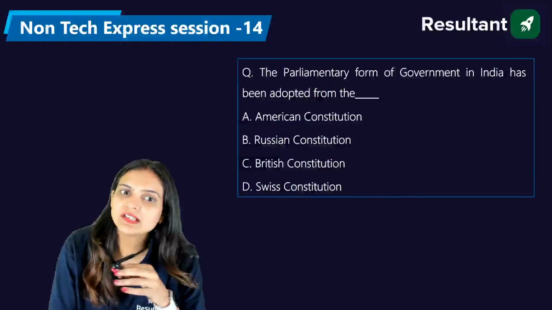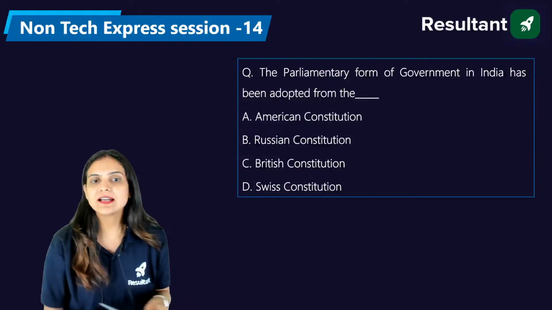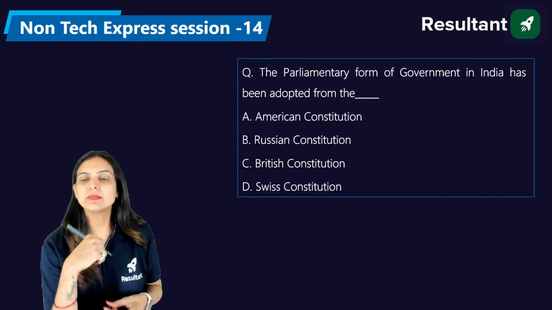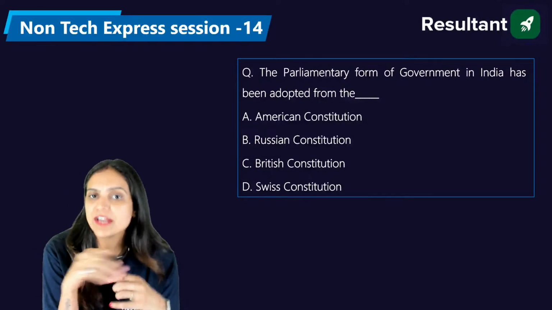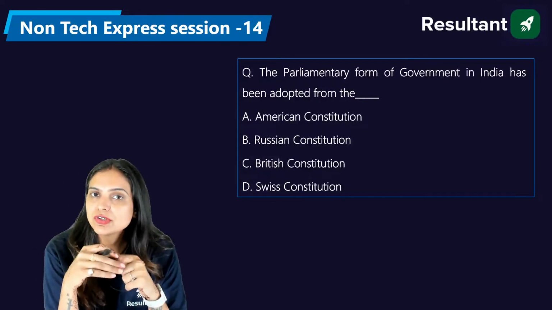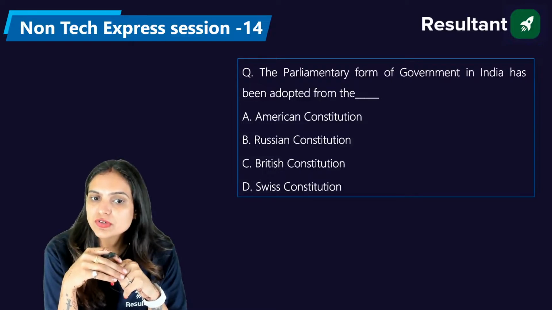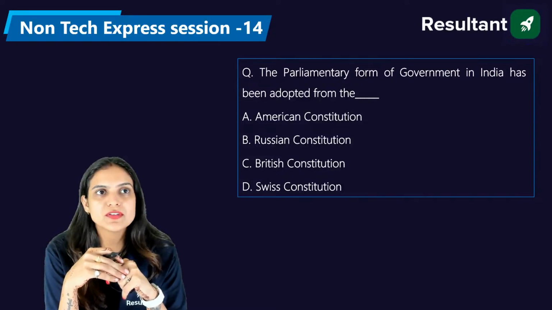Now we are coming to the first question. Here they are asking: the parliamentary form of government in India has been adopted from the dash, right? The American Constitution, the Russian Constitution, the British Constitution, or the Swiss Constitution. Who is going to answer this question first?